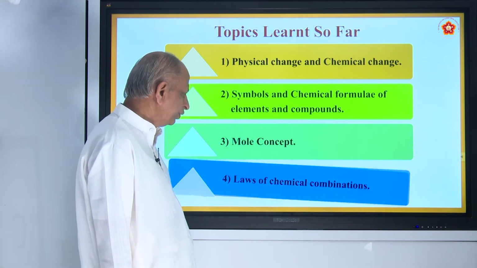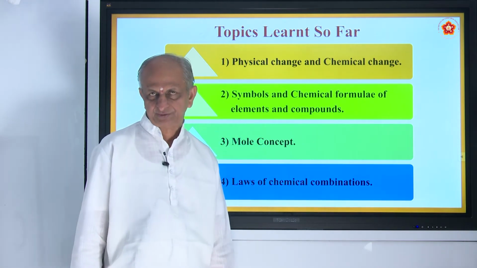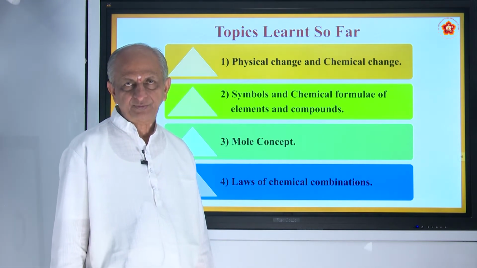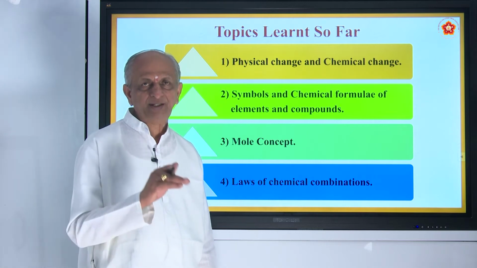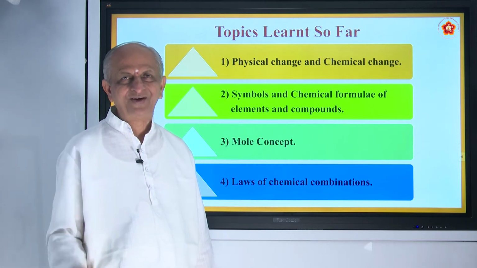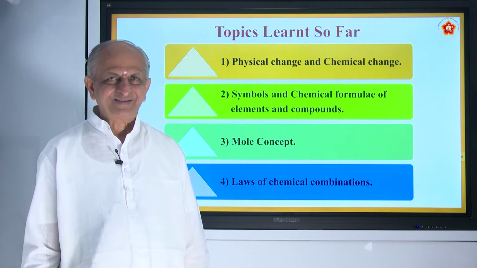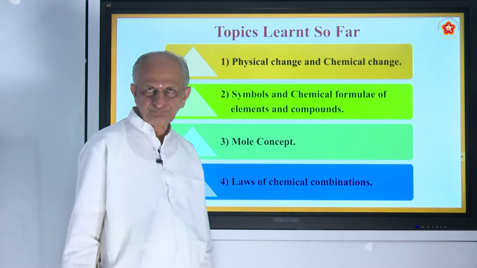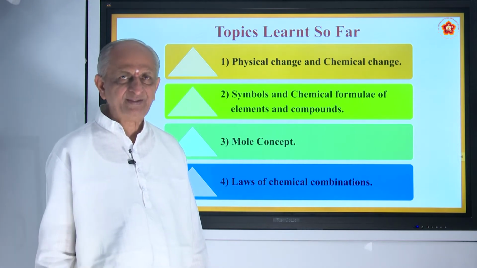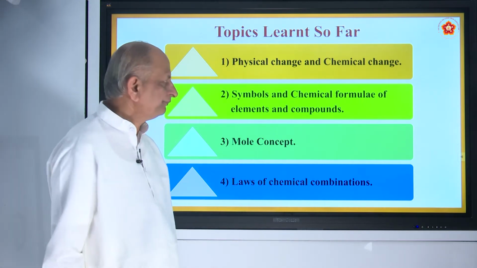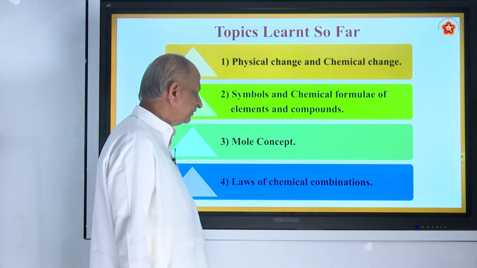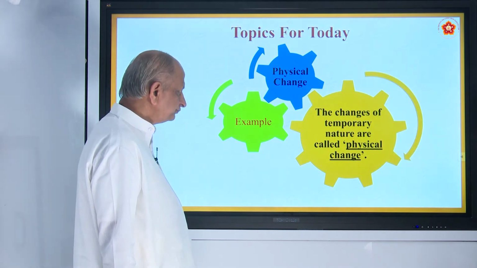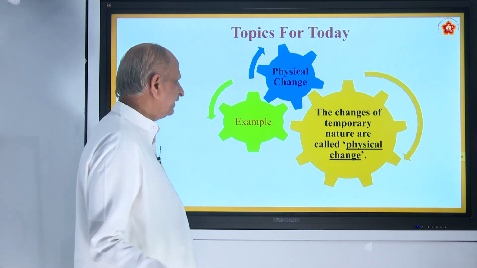And also you have seen about laws of chemical combination. For example, the law of conservation of mass says matter can neither be created nor be destroyed. Isn't it? So they are called laws of chemical combination. For any chemical reaction to take place, there will be one law. These are all the things you have already studied. Okay. Now today we will see some more details about that.